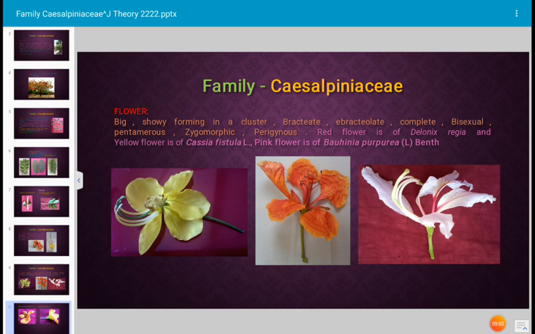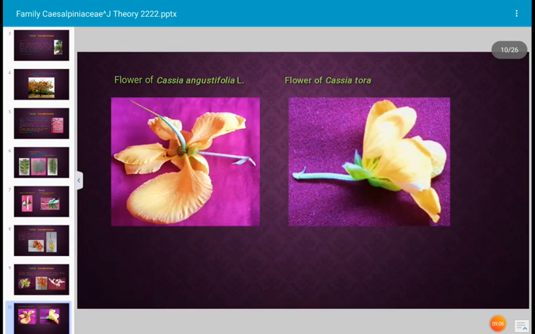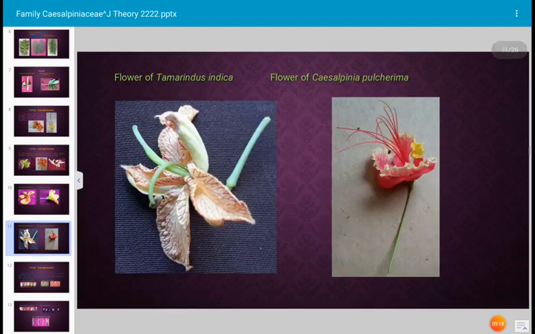Next. Again, these are the flowers of family Caesalpiniaceae. The first photograph is the flower of Cassia angustifolia, and the second photograph is the flower of Cassia tora. Next. Again, these are also flowers of family Caesalpiniaceae. The first photograph is the flower of Tamarindus indica, and the second is the flower of Caesalpinia pulcherrima. Next.